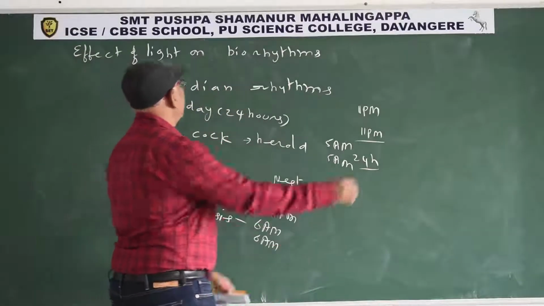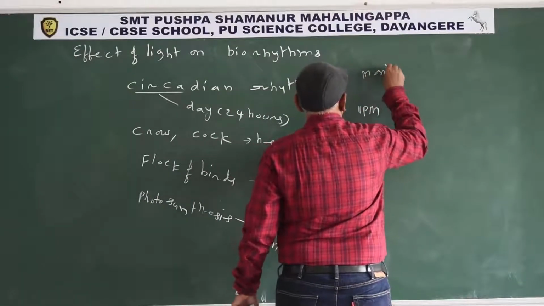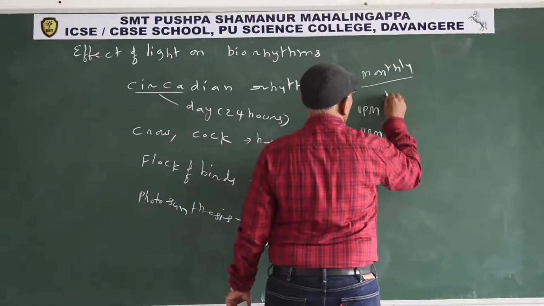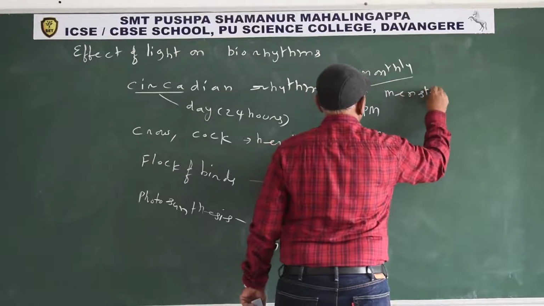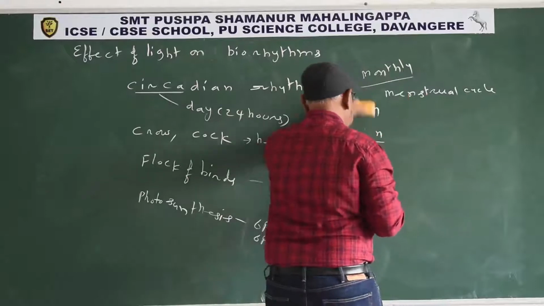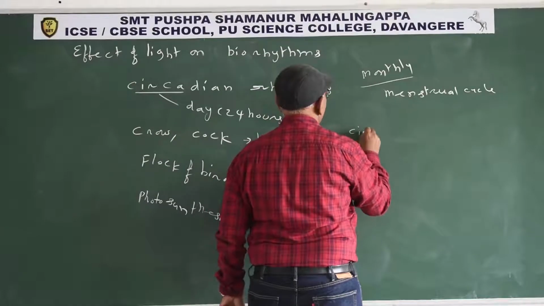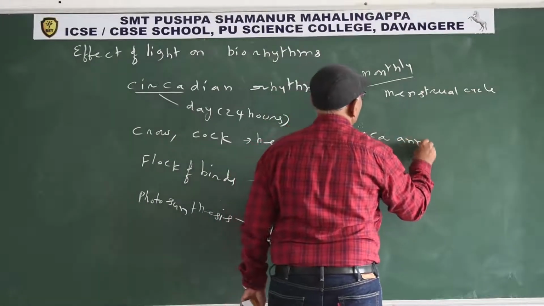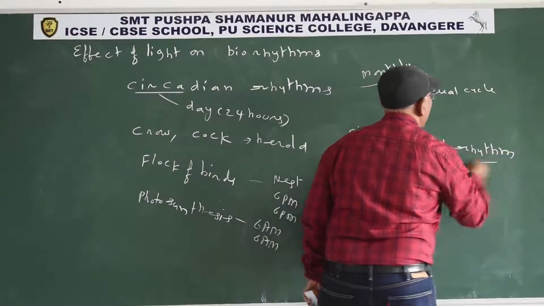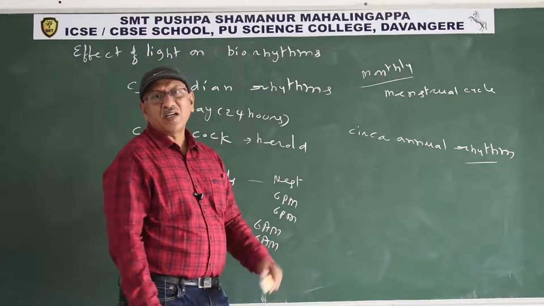So next one is monthly rhythm, a biorhythm. Some behavior repeated monthly, for example, the menstrual cycle, is a monthly rhythm. Similarly, some behavior repeated at a regular interval of 1 year is known as circa-annual rhythm.